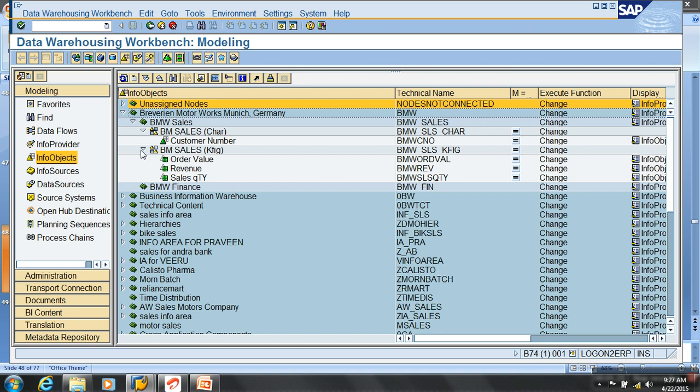Okay, boss. So now what we are trying to do today is, you know about creating info objects, but I just want to show you how this BW works. How do we implement a data warehousing solution in BW? Just a walkthrough on the system to see how it works out.